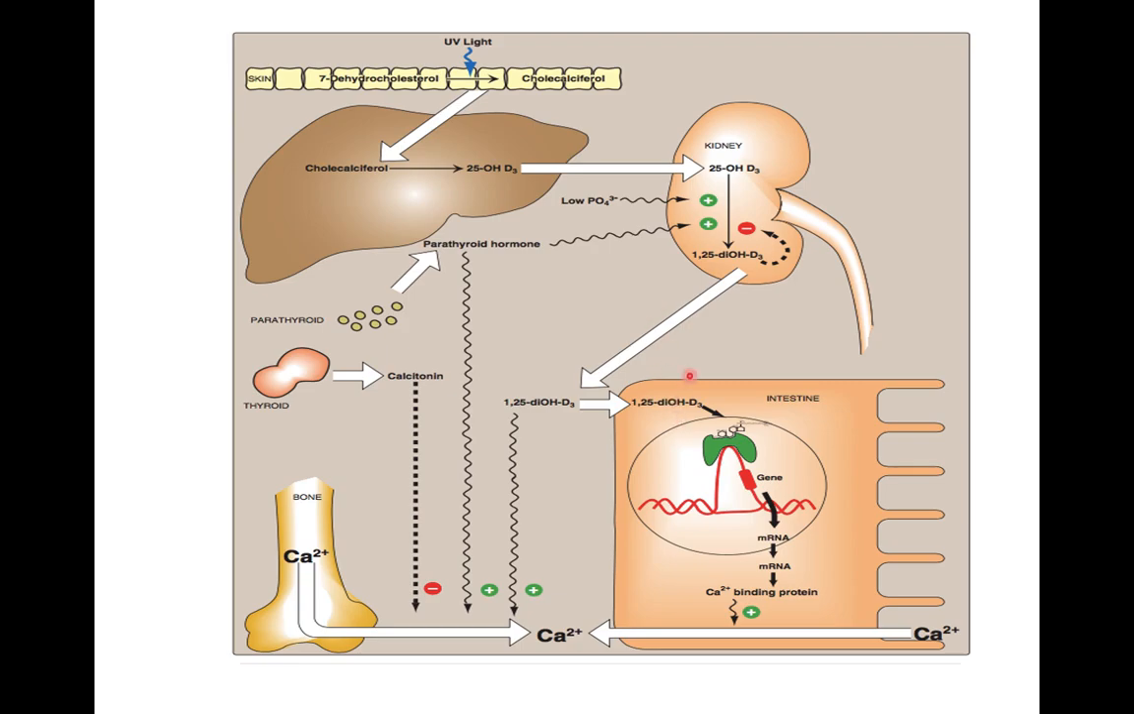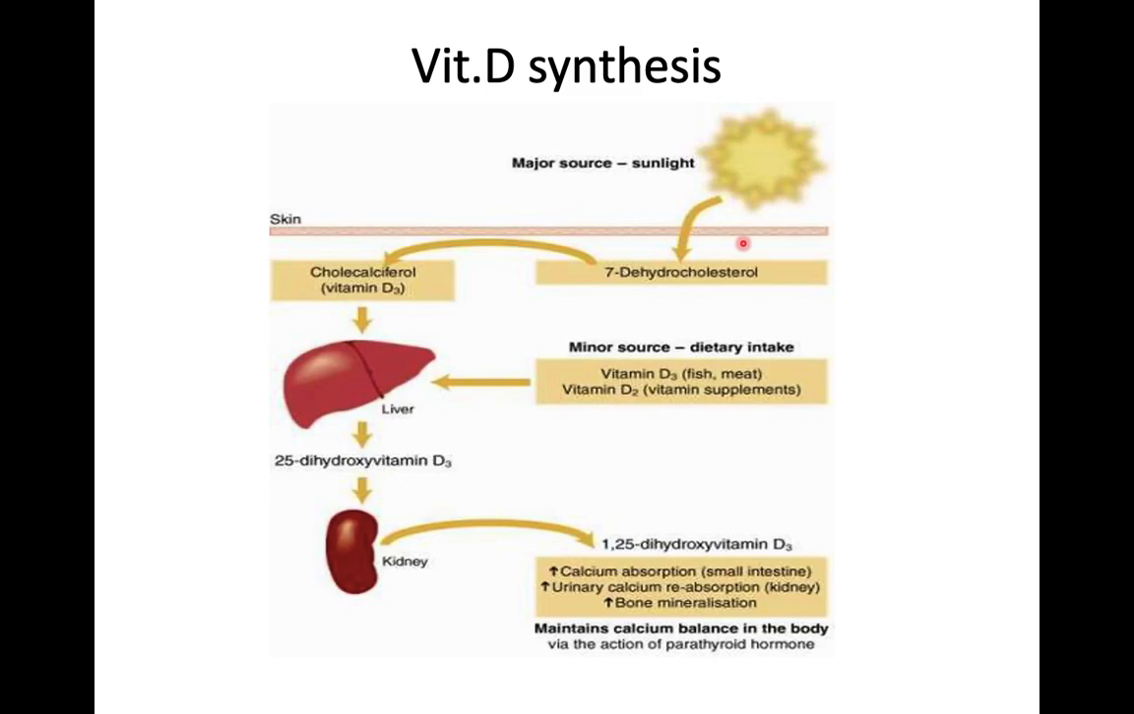One is in the intestine, second in the kidney, and most importantly in the bone. So all of us know that vitamin D is helpful in the strengthening of the bones and the teeth. This strengthening is possible by maintaining the calcium and phosphorus level in our body. This calcium and phosphorus homeostasis takes place with the help of vitamin D by its action on bone, intestine, and on the kidney. So let's see one by one how vitamin D acts on these various organs.